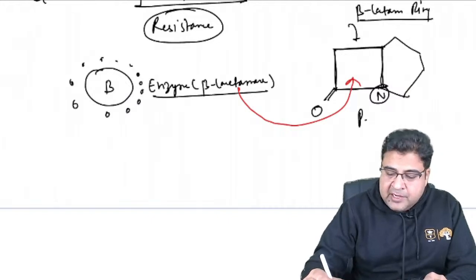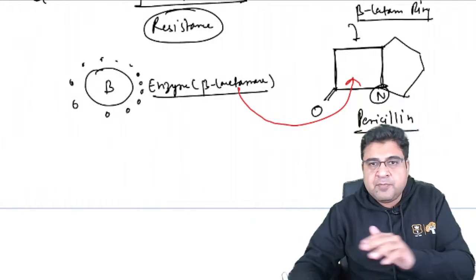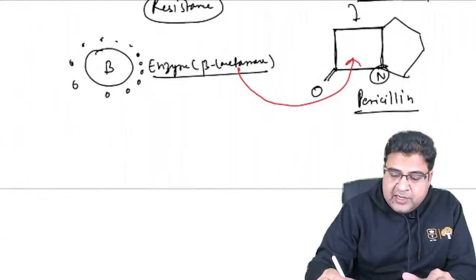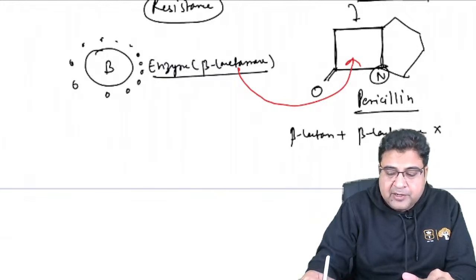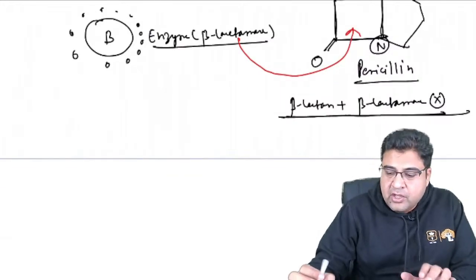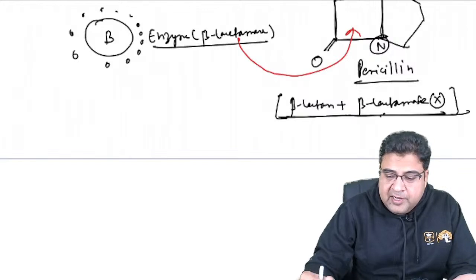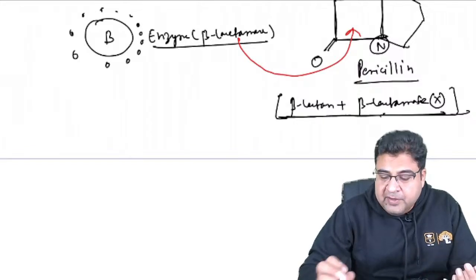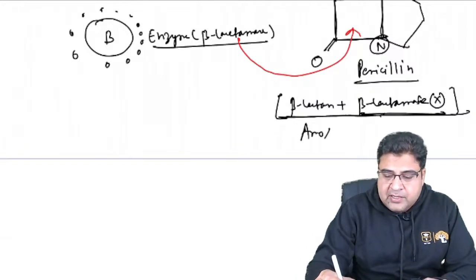For example, this antibiotic is penicillin. When penicillin was discovered against bacteria, bacteria started producing beta-lactamase enzyme. Now, how did you protect this penicillin? You started giving beta-lactam antibiotic along with a beta-lactamase enzyme inhibitor, so that the inhibitor will go and inhibit the enzyme first. Now the antibiotic will kill the bacteria. One classical example is amoxiclav.